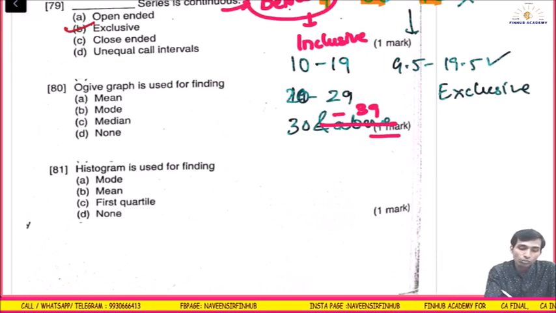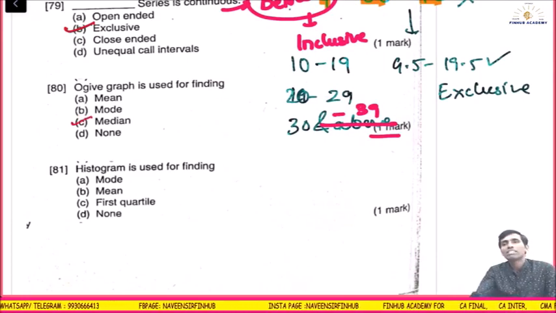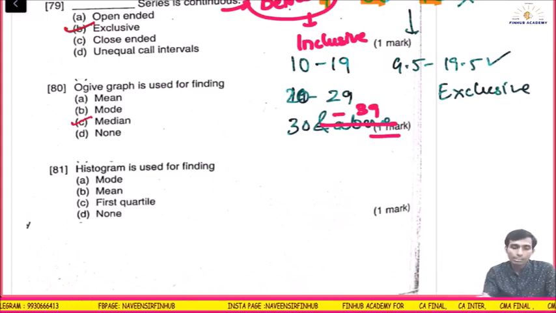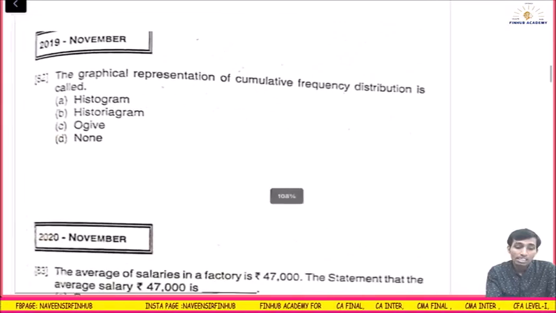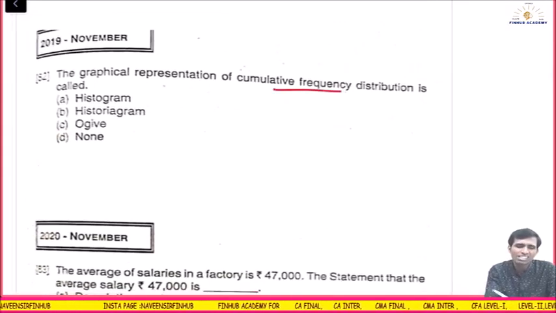Ogive graph is used for finding what? Median. Histogram is used for finding what? Mode. Simple. Graphical representation of cumulative frequency distribution: Ogive.